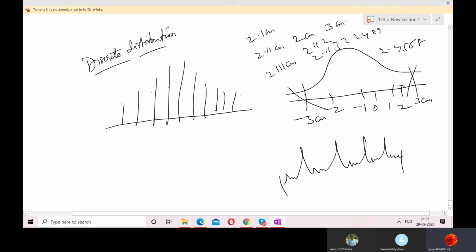Yes, because discrete is countable. It cannot take any values except what I'm saying here. The probabilities of outcomes, whatever you are showing here as a representation, cannot take any other values. Suppose this is the probability, and these are the outcomes. If it is in this way, this is discrete because these are countable.